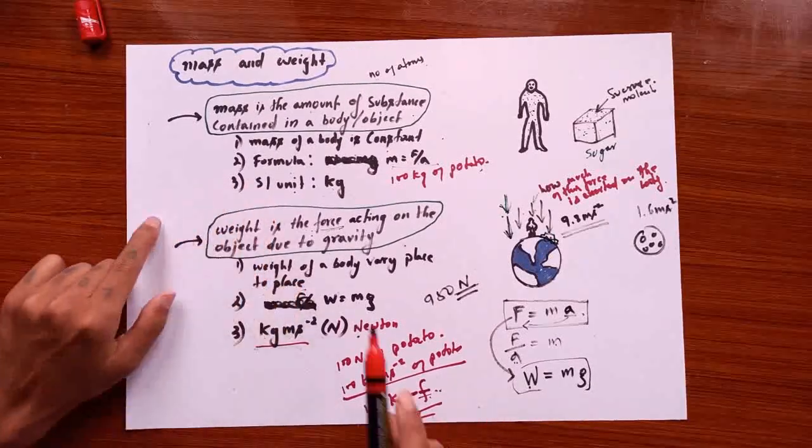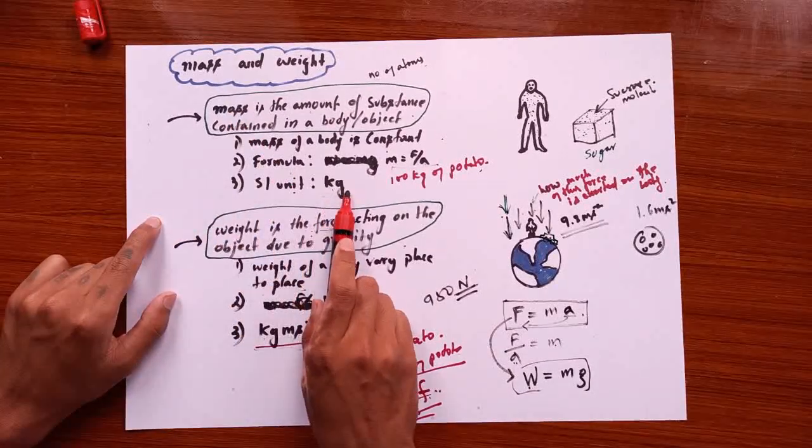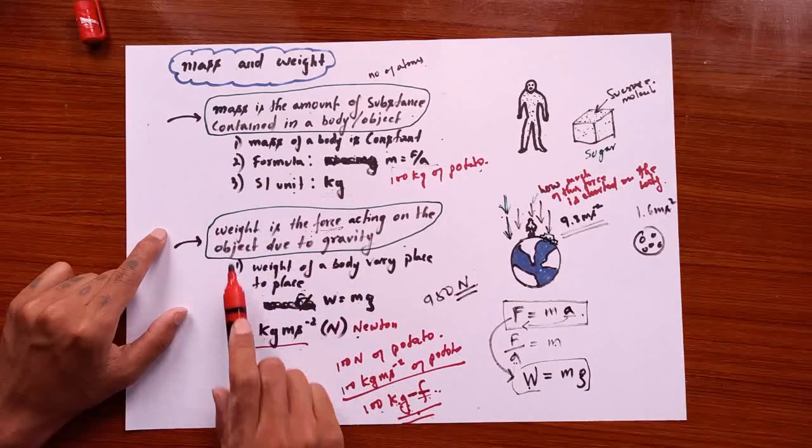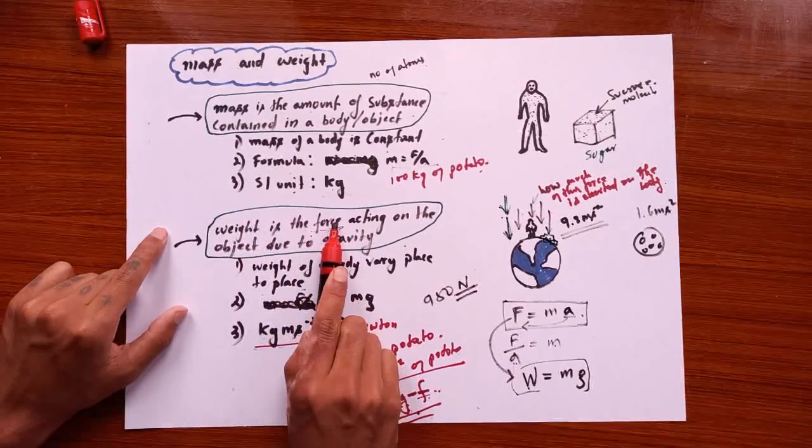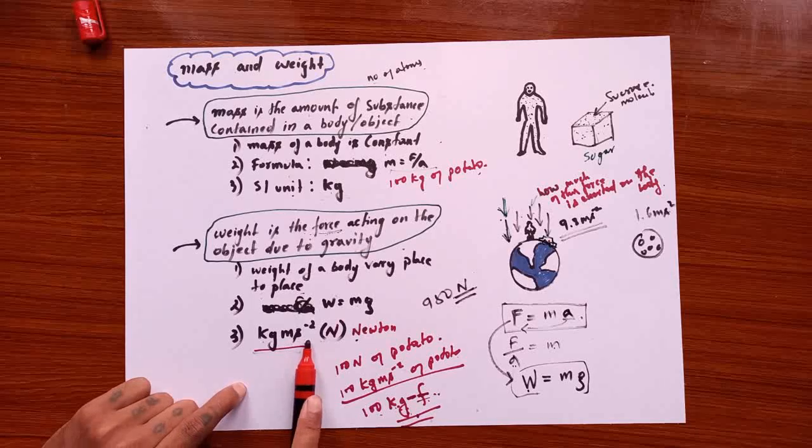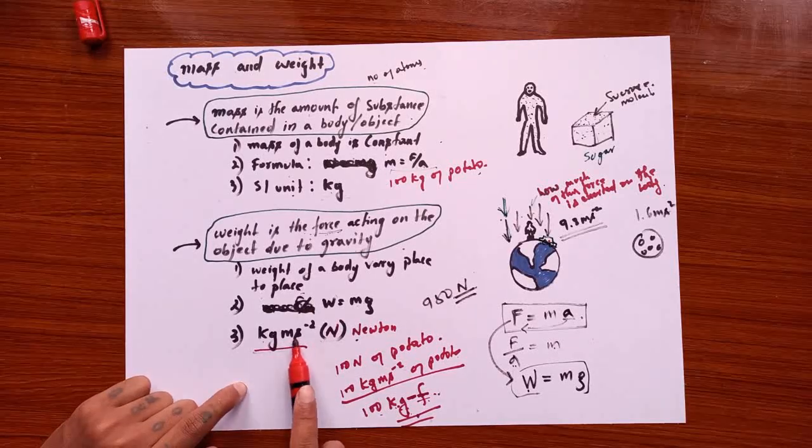Let's look at the SI unit. The SI unit for mass is kg, and the SI unit for weight, which is a type of force, is the SI unit for force, which is kg meter per second square. And this kg meter per second square can also be denoted by big N. It's called a Newton.